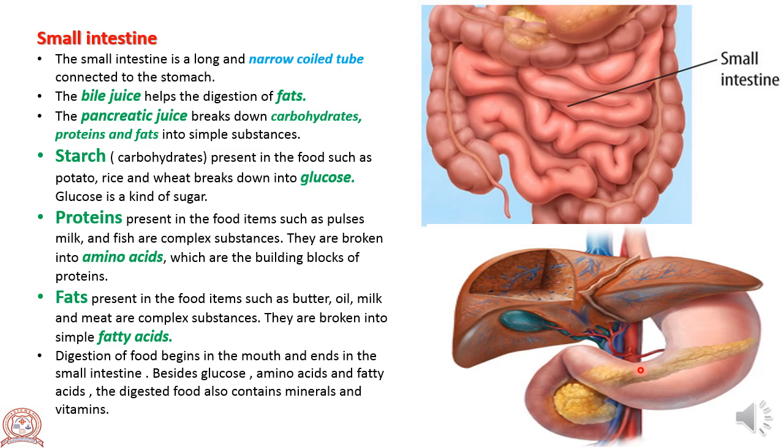The partially digested food reaches the lower part of the small intestine. The intestinal juices complete the process of digestion. The carbohydrates are broken down into sugars, proteins into amino acids and fats into fatty acids and glycerol. So let us discuss once again. The small intestine is a long and narrow coiled tube connected to the stomach. The bile juice helps the digestion of fats.